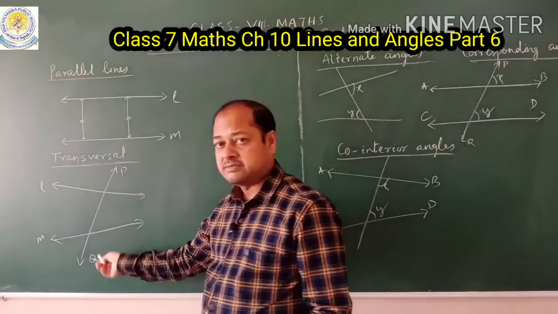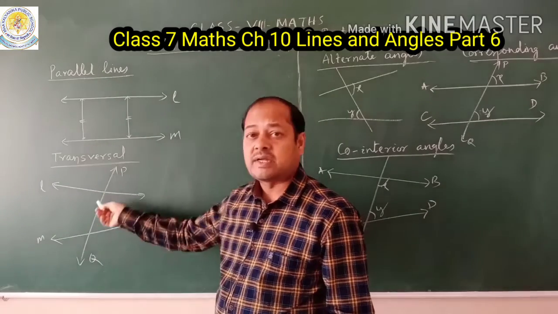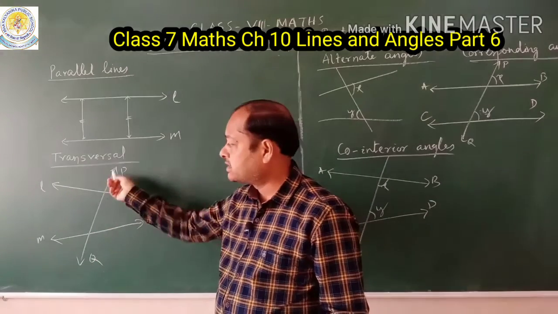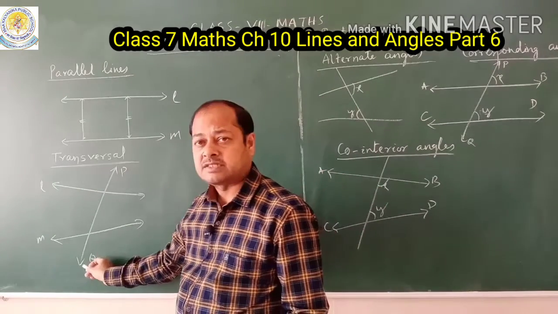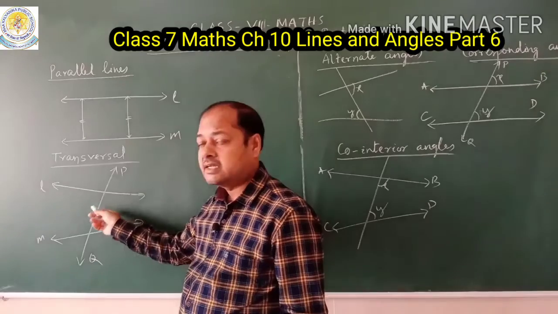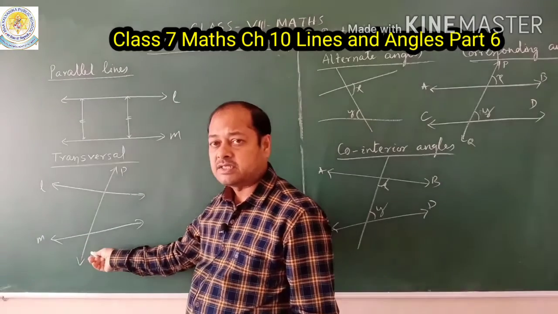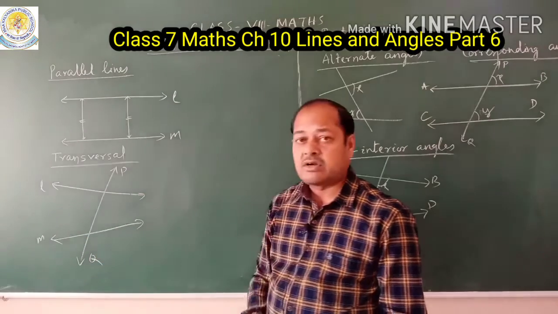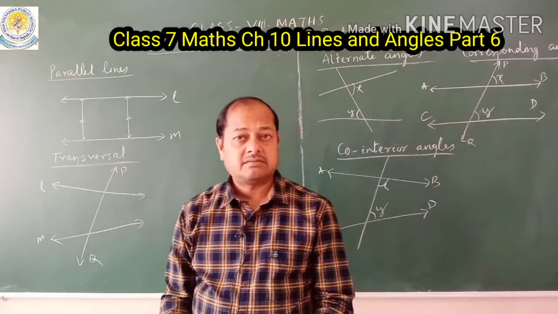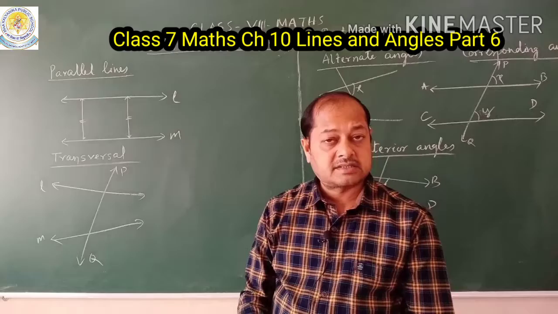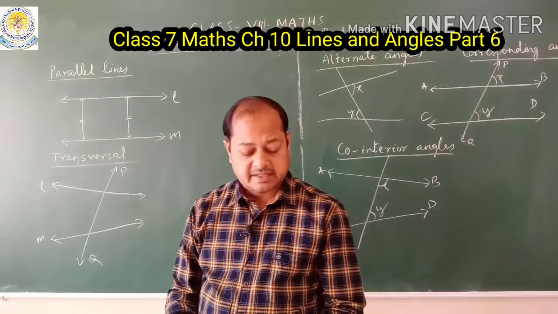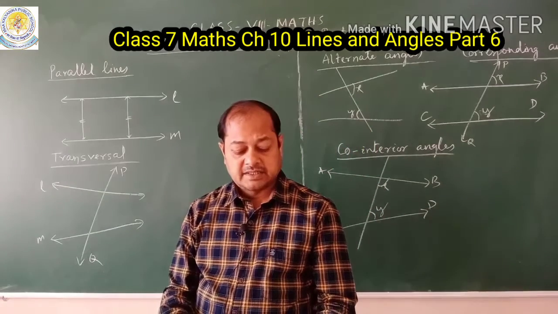Whenever a line segment intersects two other line segments, this line segment is called a transversal line. So here PQ is a transversal line and it crosses which lines? L and M line segments. So here PQ is called a transversal. Again I am reading the definition: a transversal is a line that cuts across or intersects two or more lines in distinct points.